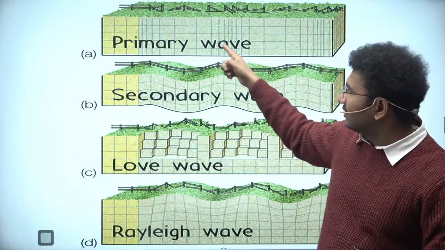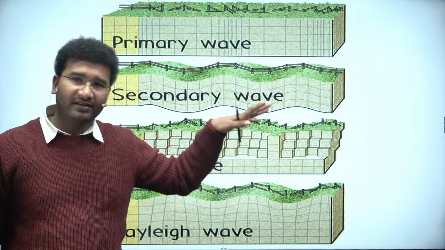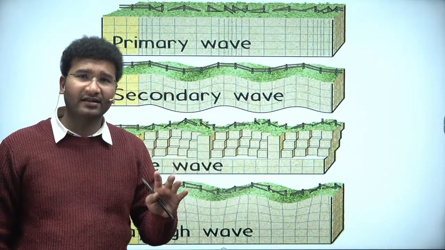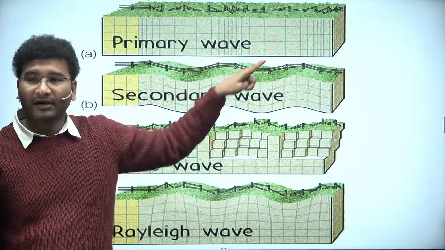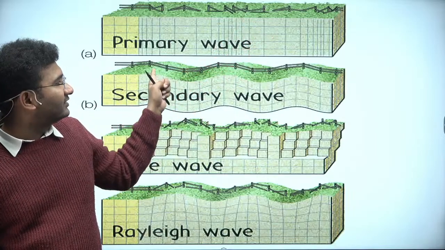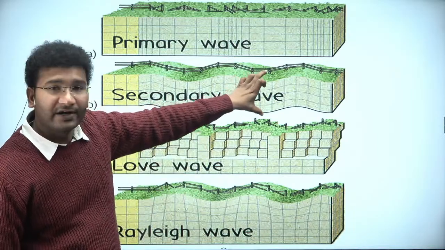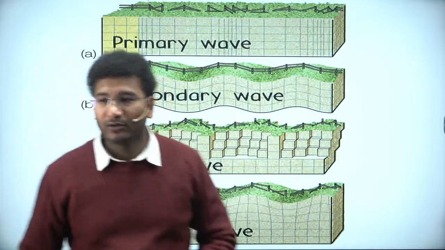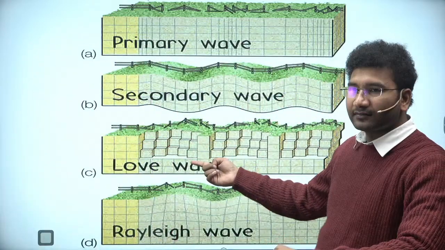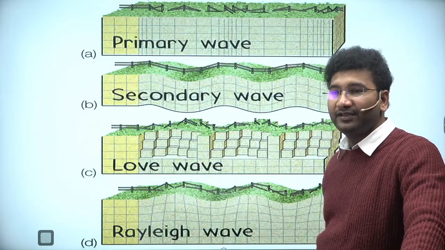Suppose this is your primary waves. In P waves the damage is there. Definitely the damage is there. It is not that P waves do not damage. They damage, but the damage is minimal. But in secondary waves, that is S waves, the damage is more. Here the crust itself will be shaking in a vigorous manner. But look at Love waves, quite dangerous. Rayleigh waves, these are also dangerous.